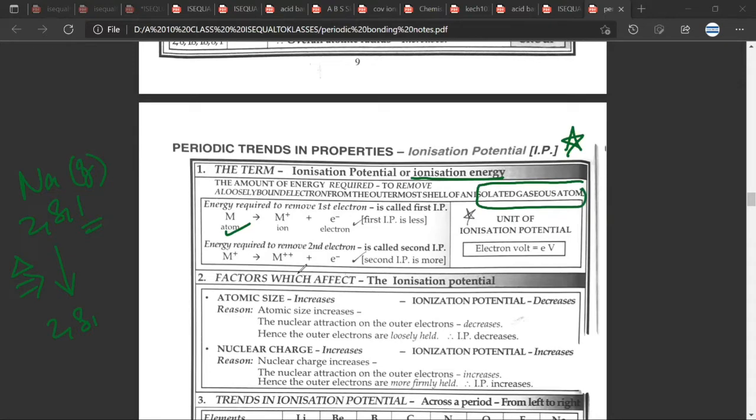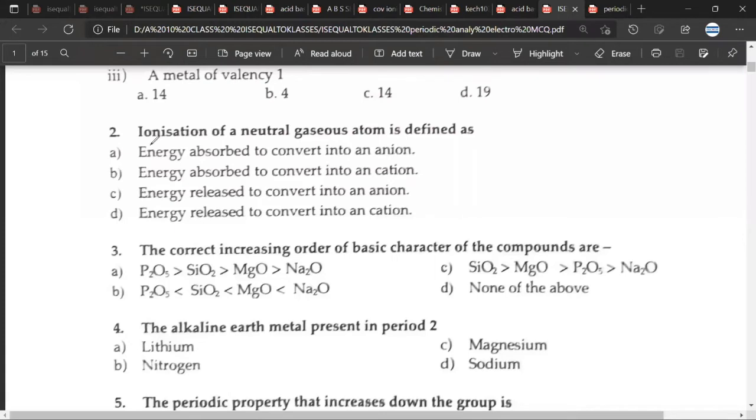Let's see if you have any doubt. No. So this is the definition of ionization energy. Now let us look at the question again. The ionization of a neutral gaseous atom is defined as the energy absorbed to convert it into a cation. Do we agree to this? Yes. Okay. Next question. The correct increasing order of basic character of the compounds is B.